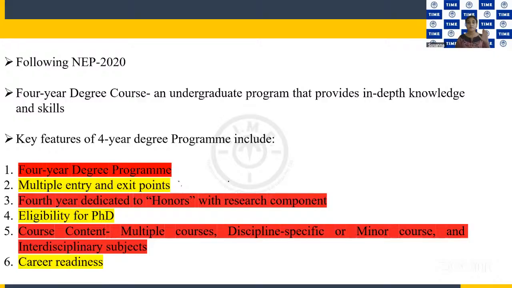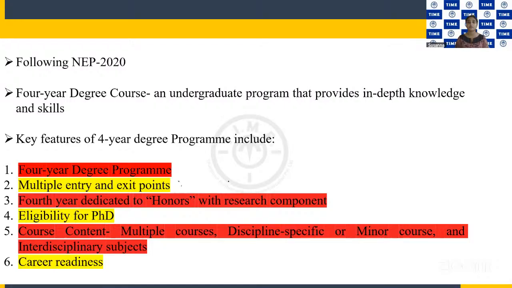Then the 4th year of the 4-year degree program is wholly dedicated to honors. That means the 4th year completely covers the research component of the domain, where you will be having a lot of projects and things like that. Because the 4th year is dedicated to research, after the 4 years you are eligible for joining the PhD program, right?